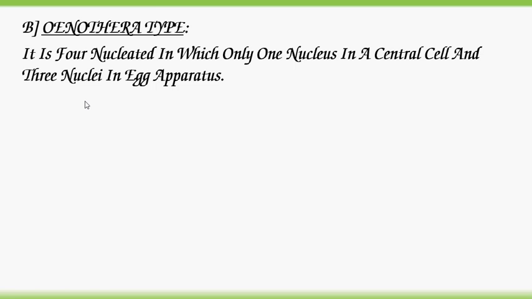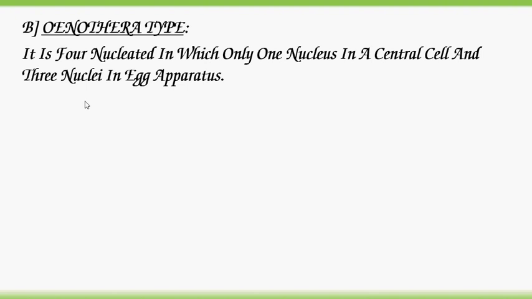The second type of monosporic embryo sac is Oenothera type. It is also a plant name, Oenothera lamarckiana. It is 4 nucleated, in which there is only one nucleus in the central cell and 3 nuclei in the egg apparatus.